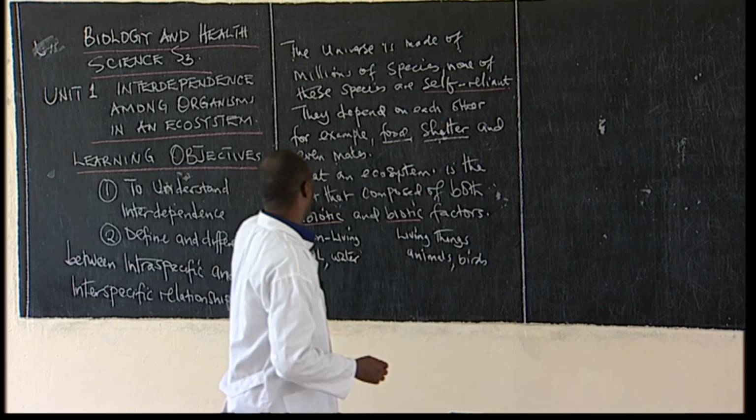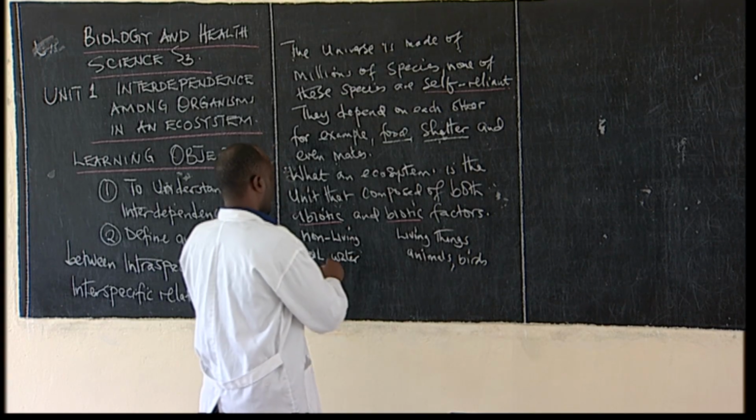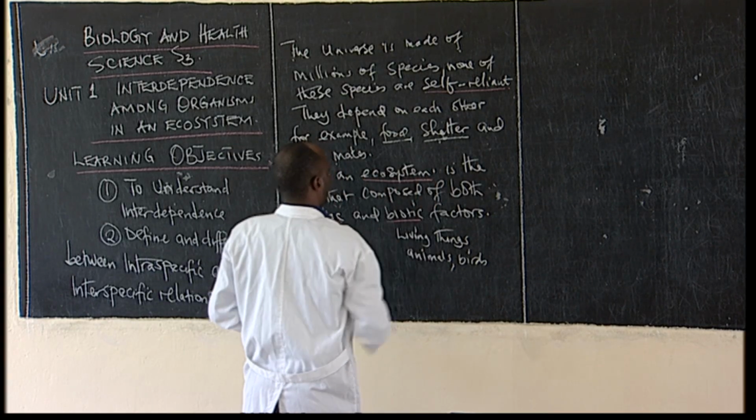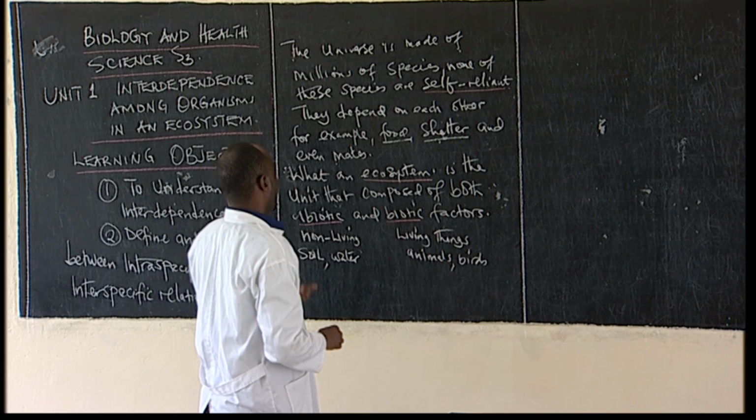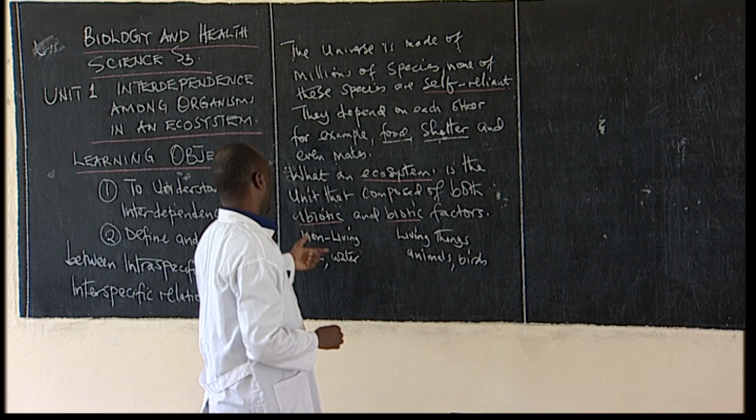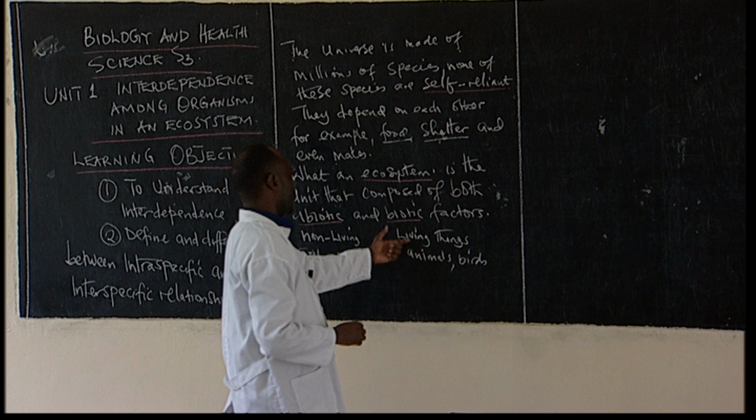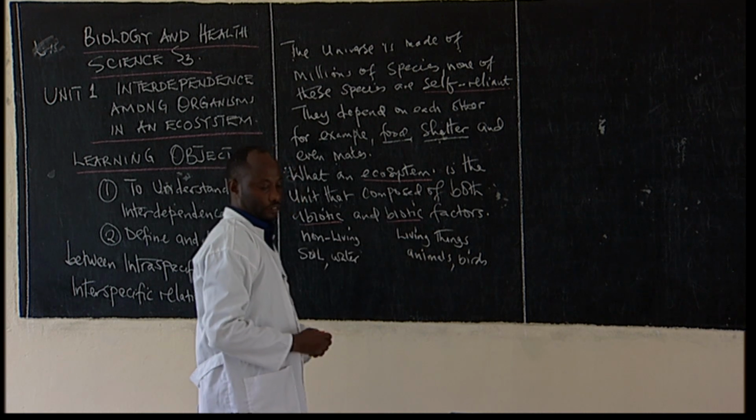As I brought what you call an ecosystem, I said it is a unit which is composed of both abiotic and biotic factors. With abiotic factors, I talked about non-living things, and with biotic factors, I talked about living things. The word bio means life.